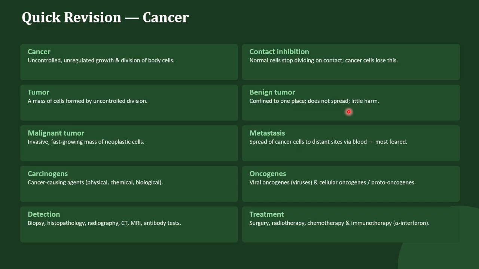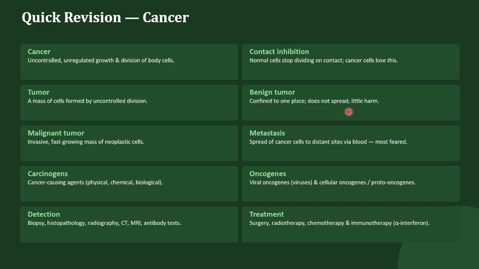If the tumor remains confined to its original location, it is generally called a benign tumor. But if the tumor grows rapidly, invades the surrounding tissues and can spread to distant locations, it is called a malignant tumor. The spread of malignant cells to distant sites is called metastasis.